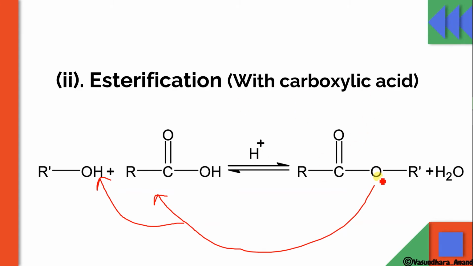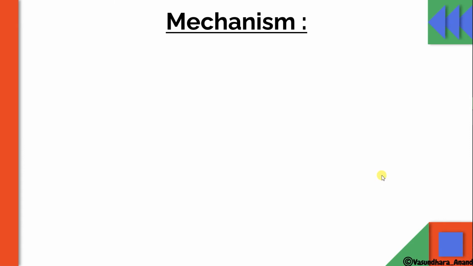Now you have grown up with this product, so you should not ask which R will be here and which R will be over here. This is the acid R: the R attached to the acid part will be there, and the R attached to the hydroxide will be attached to the O of the ester. Okay, now let's do the mechanism over here.